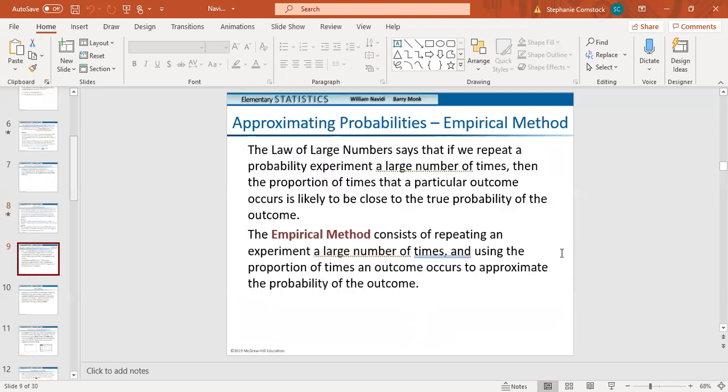Okay. So this is going to be the empirical method. Basically, with the empirical method, it is data driven. So whatever our data says, that's what we're going to use. Now, it's still going to feel very much like the traditional method. The difference here is I don't know how many things are going to be in it. So I have to go off of the data, and I do not assume that anything is fair. I don't assume that anything is equally likely, anything of that nature, okay? So we're going to take a look at some examples here. We're going to start with number 7.